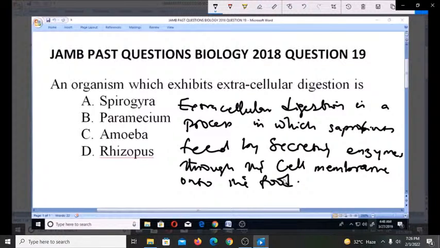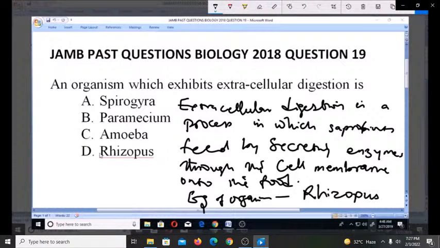So that is how it happens. The enzymes catalyze the digestion of the food into molecules small enough to be taken up by passive diffusion, transport, or phagocytosis. You understand? So which are some of the examples of organisms that do this? The example in these options is what we would call Rhizopus.